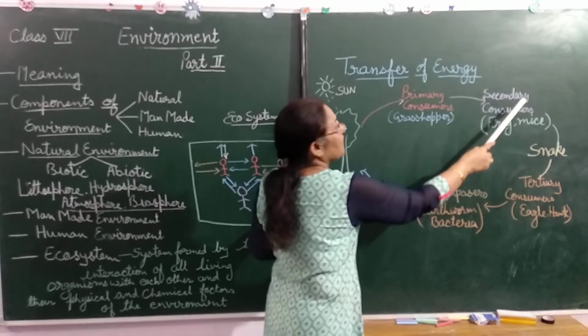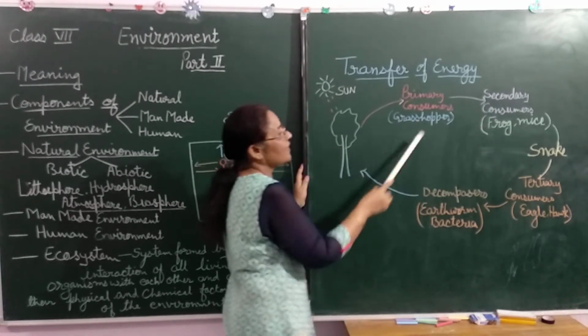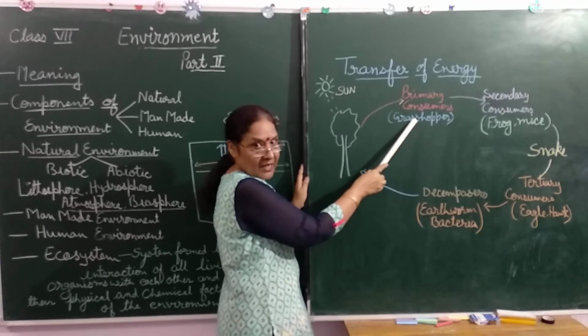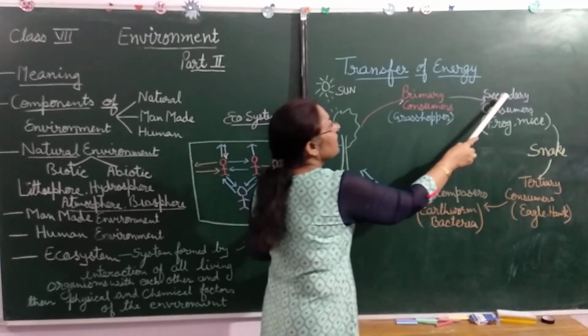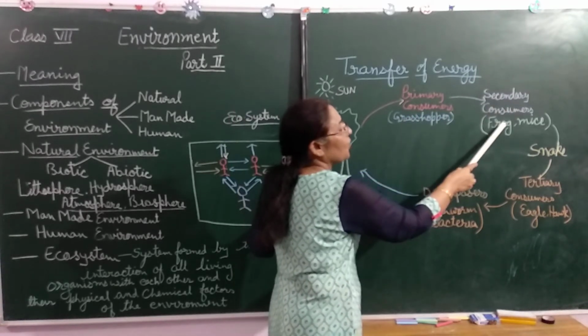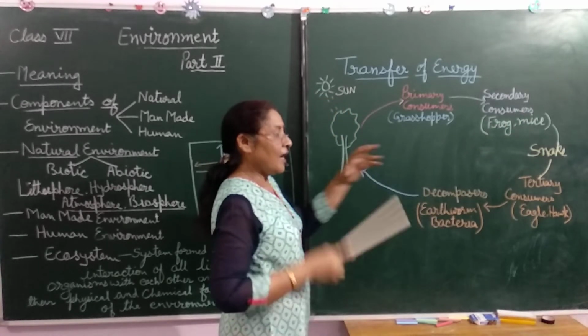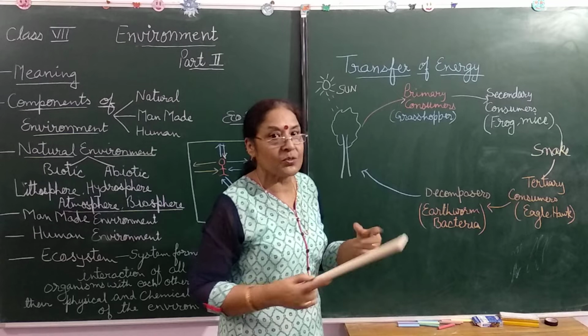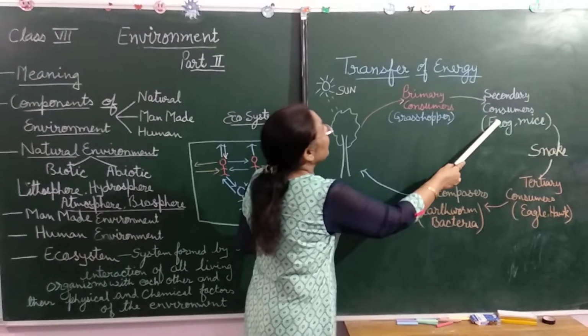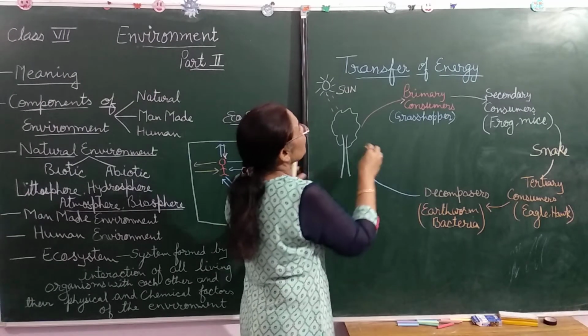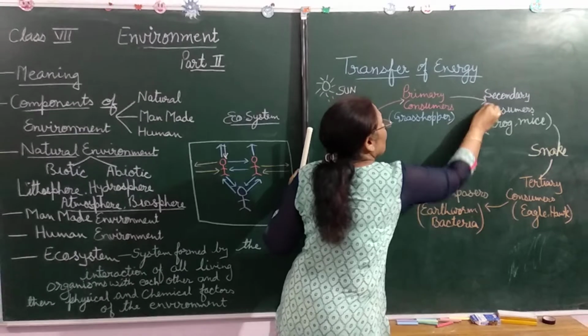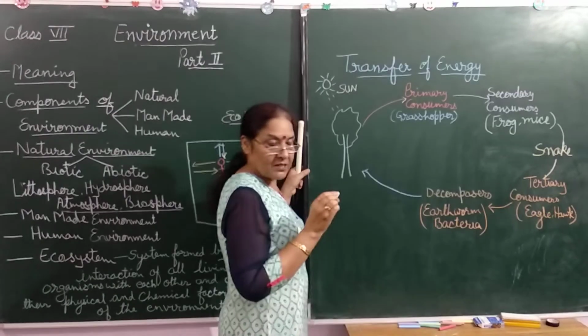And secondary consumers are generally herbivorous animals. Clear? Secondary consumers are the frog and mice. They are generally both herbivorous and carnivorous. If they eat the grasshoppers, the energy passes to the secondary consumers.